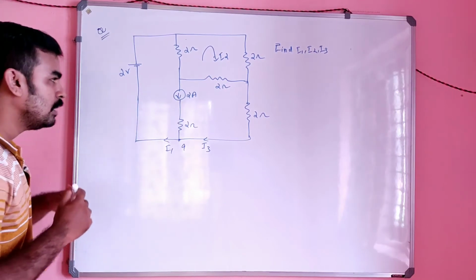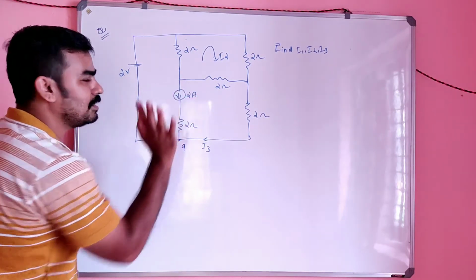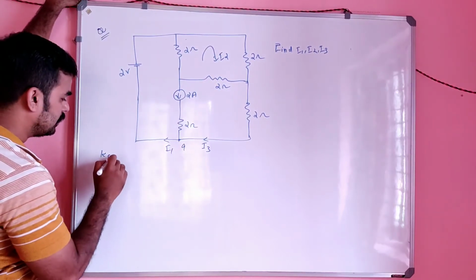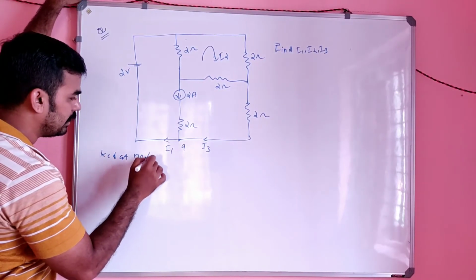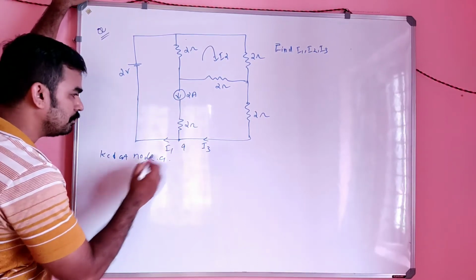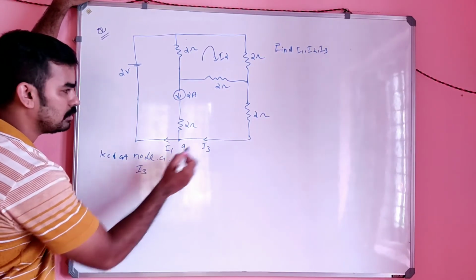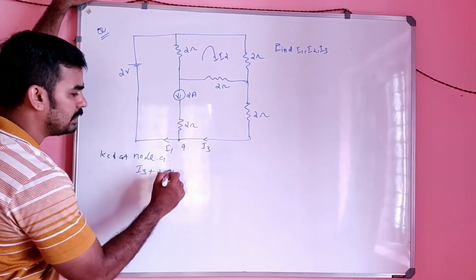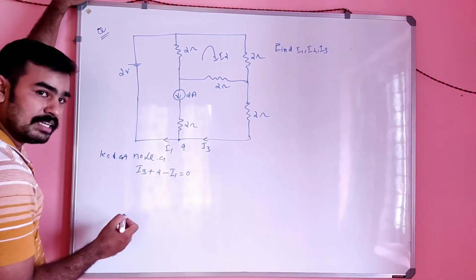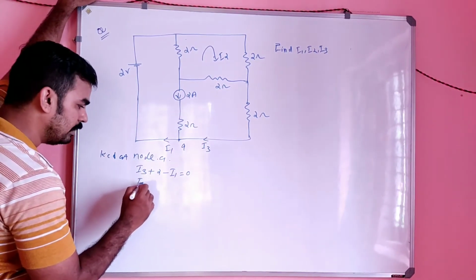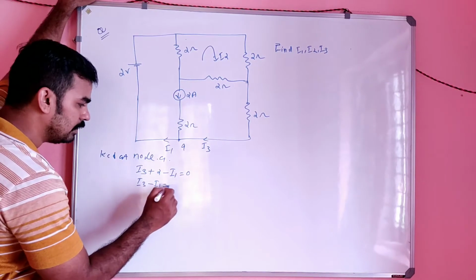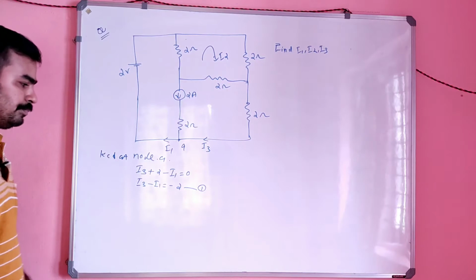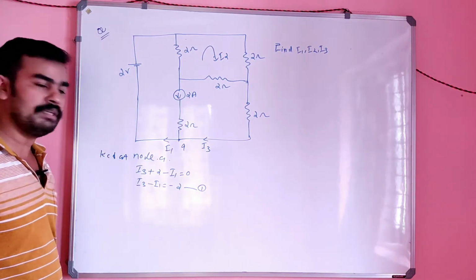That is the first step. This is the super current, which is 2 ampere. So, KCL at node A: I3 is the incoming current, so plus; 2 is the incoming current, so plus; minus I1 is the outgoing current, so minus, equal to 0. So simply you can write I3 minus I1 equal to minus 2. Let this be equation number 1.